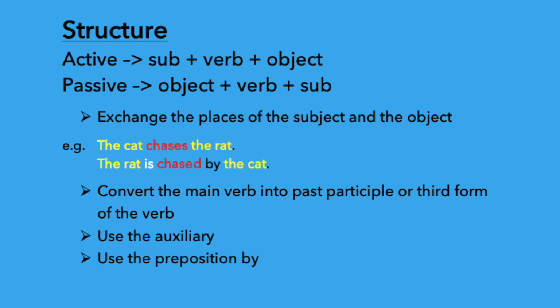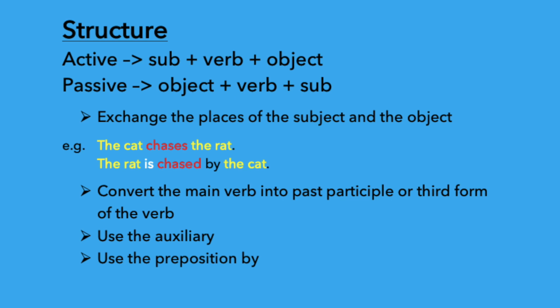Secondly, convert the main verb into its past participle form, or third form of the verb, while converting from active to passive. What is the main verb in this sentence? Chase. The three forms of chase are chase, chased and chased. Chase is the present form, chased is the past form, and again chased is the past participle form, or third form of the verb. So use the past participle form. If the verb is sing, the three forms are sing, sang, sung. Then use the auxiliary. Here in this sentence, we use the auxiliary is.